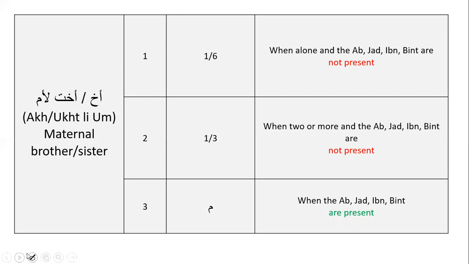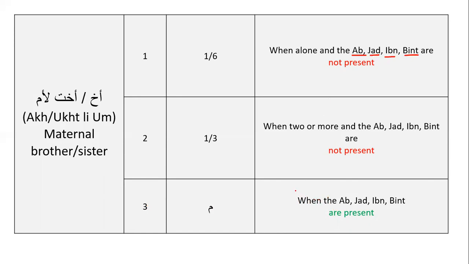Very quickly, an easy way to understand this is that there are 4 relatives we are looking out for. As soon as we see akh and ukht li ummin, the next thing we need to check is, are any of these 4 relatives present? The ab, jad, ibn, and bint. If they are present, then it falls under condition number 3.